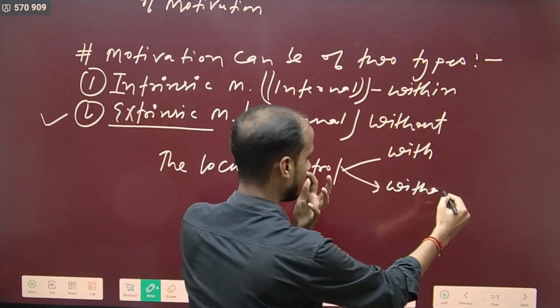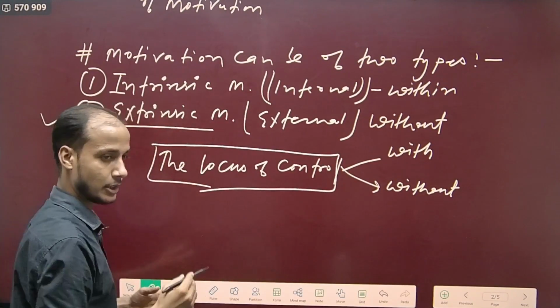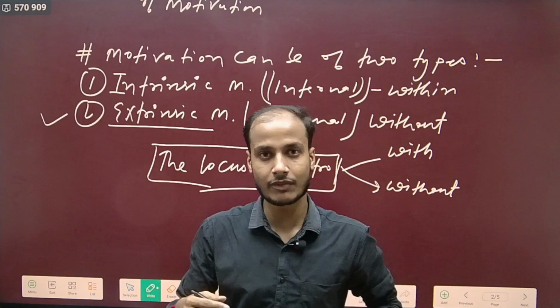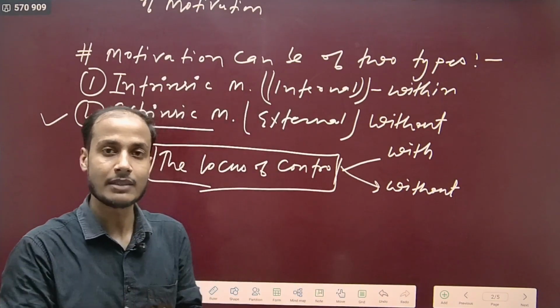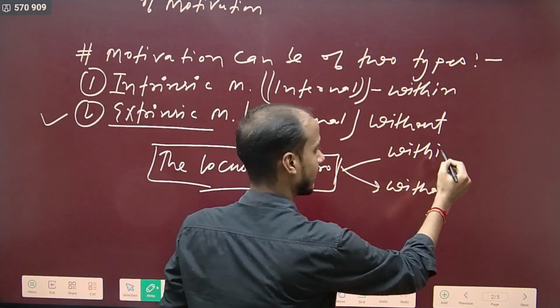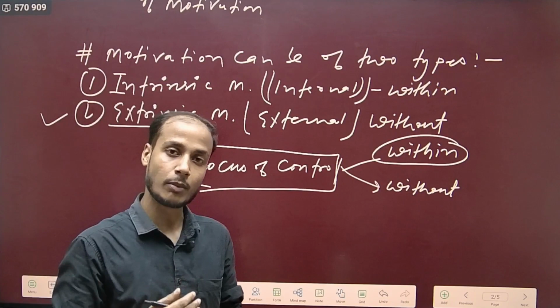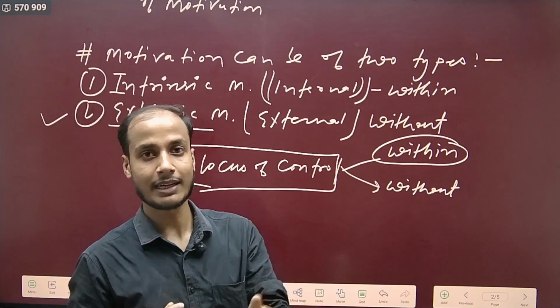It means your self desire, your self intention, is regulated from within, so you are motivated internally.